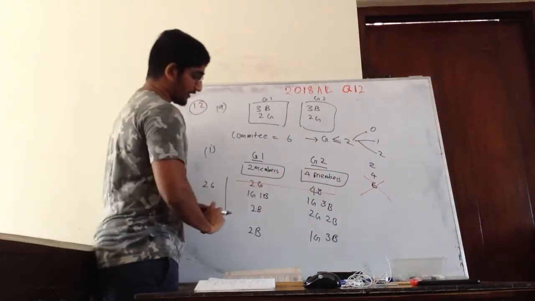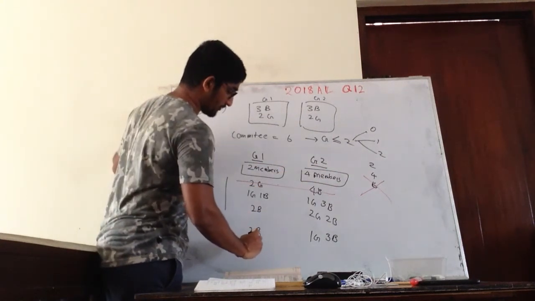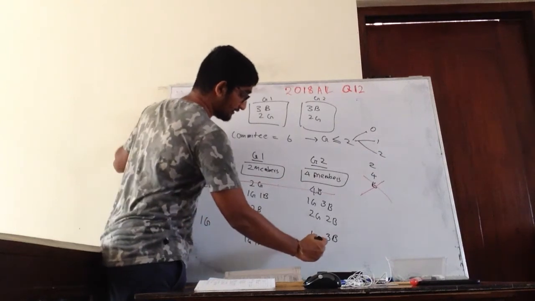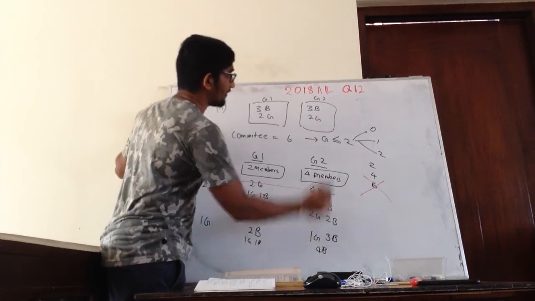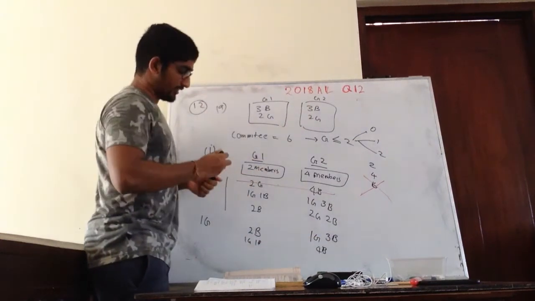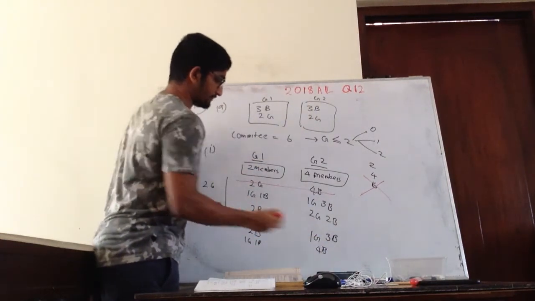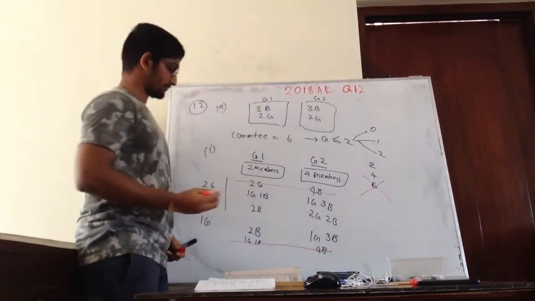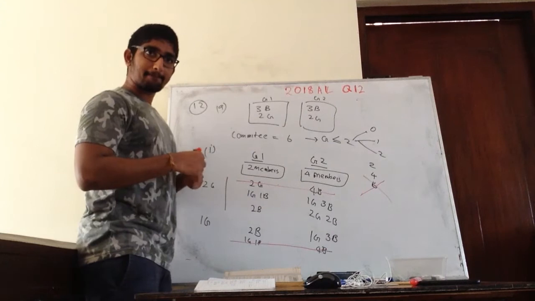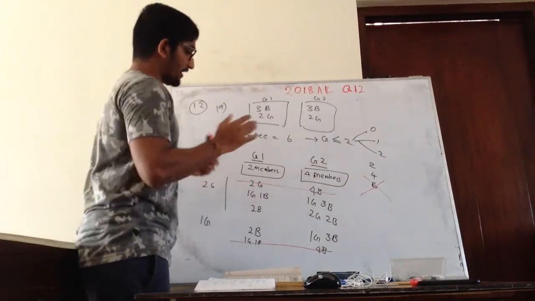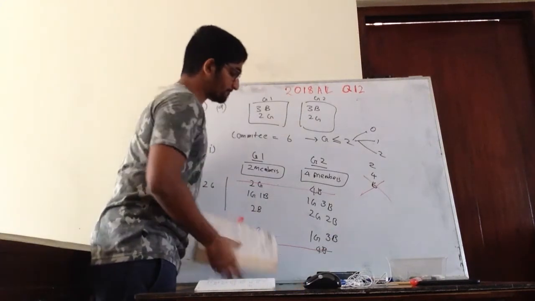If I take 1 girl from here, 1 boy from here, then I'll have to take 4 boys from here. But there are only 3 boys. So this is also not valid. Right? So only these 3 combinations are there. Correct?